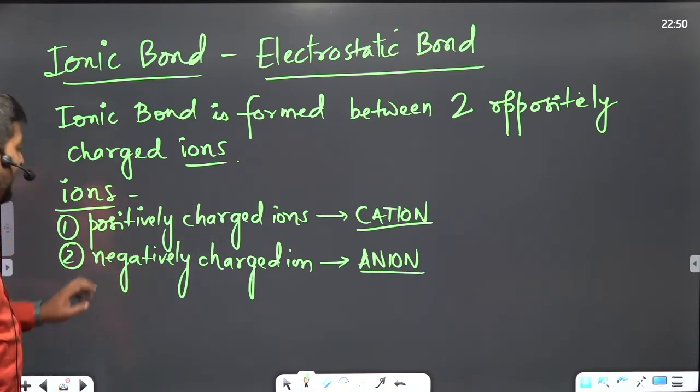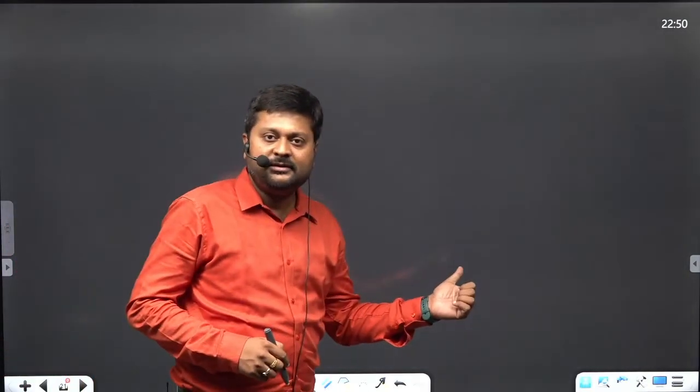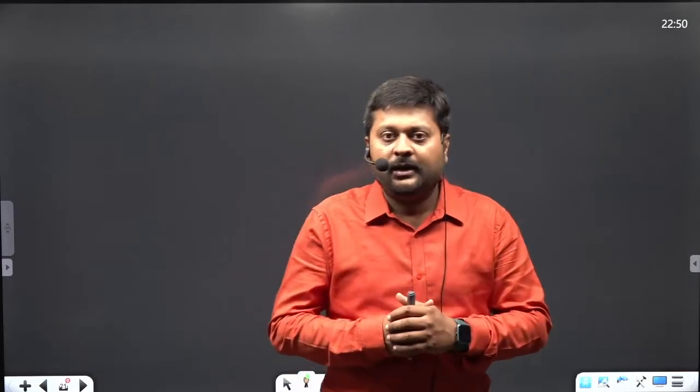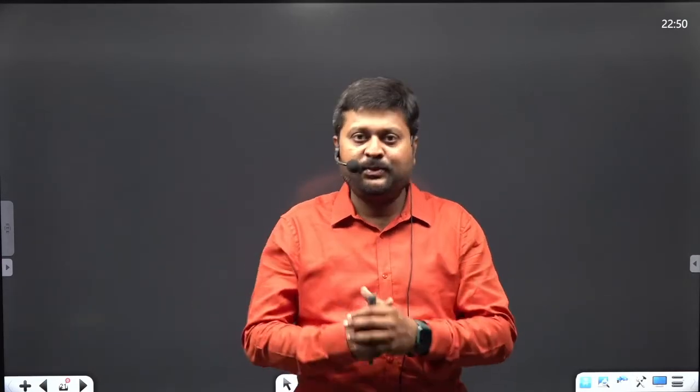Okay, so we have these two different types of anions. Now can you guys tell me why these ions formed? To form a full outer shell. Very good. Okay, now listen. This is a theory which fails sometimes, but almost most of the time it holds.